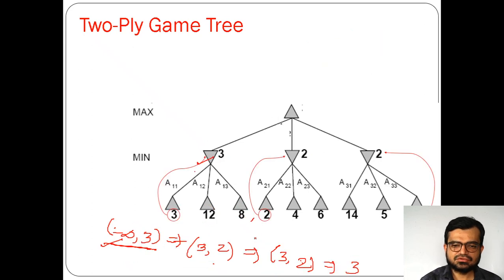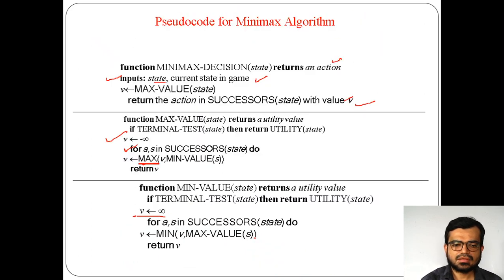So for the minimum, you take infinity comma, for example, 3. Which is the minimum value here? 3 only, right? So it will take the next 3. The for loop continues again here.